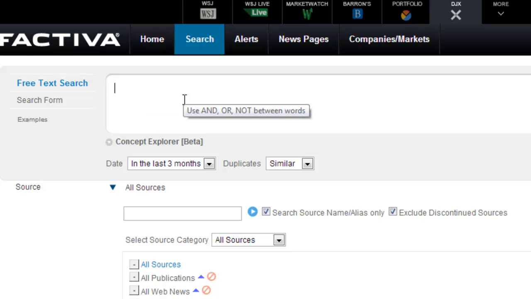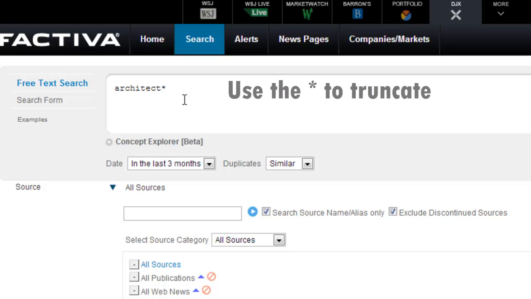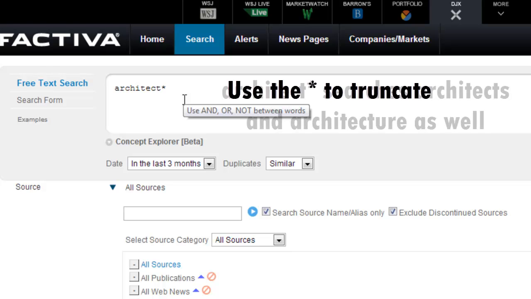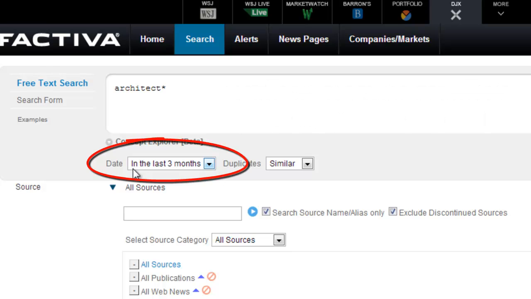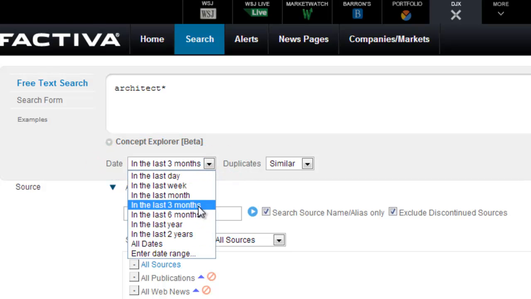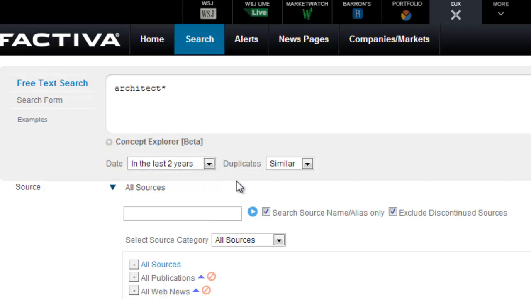So again, we're going to do a truncated search. A truncated search is a search on a word that has many different endings. In this case, we're truncating architect, which can also end in architecture or architects. Factiva does default, you'll see here it's only going to search for articles within the last 3 months. So we're going to expand that to the last 2 years. And then we really want to limit our sources to the country that we're interested in.